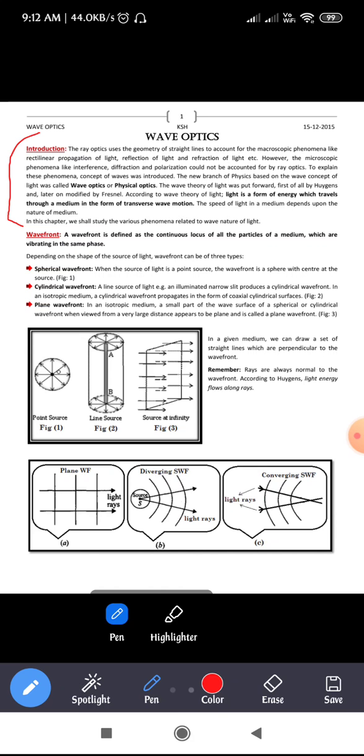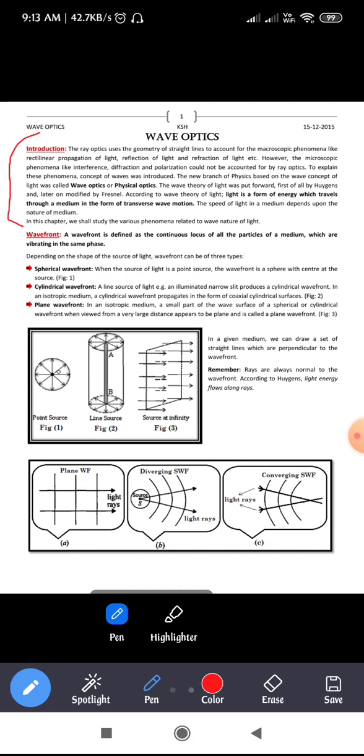Hence the branch of physics based upon the wave nature of light is called wave optics or physical optics. This concept was first put forward by Huygens and later modified by Fresnel. In this wave theory of light, light travels in the form of transverse wave. So this is the introduction.